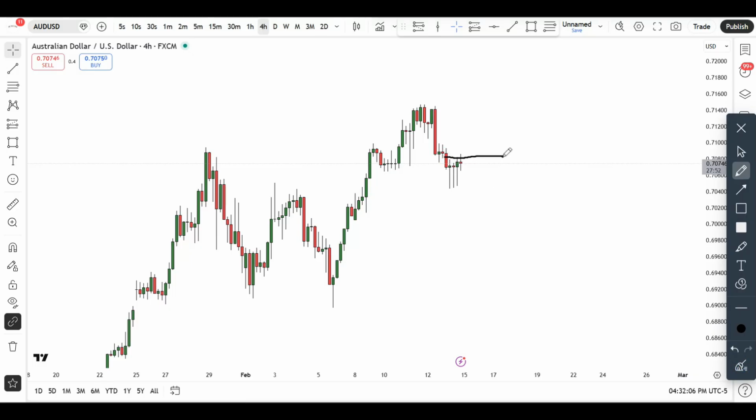such that once we begin to take off this area to the upside, let's say we get a move of this nature, then this area will be a very key area of support, such that any pullbacks will be high quality for further continuations to the upside. That is what I can see right now in Australian dollar, US dollar.